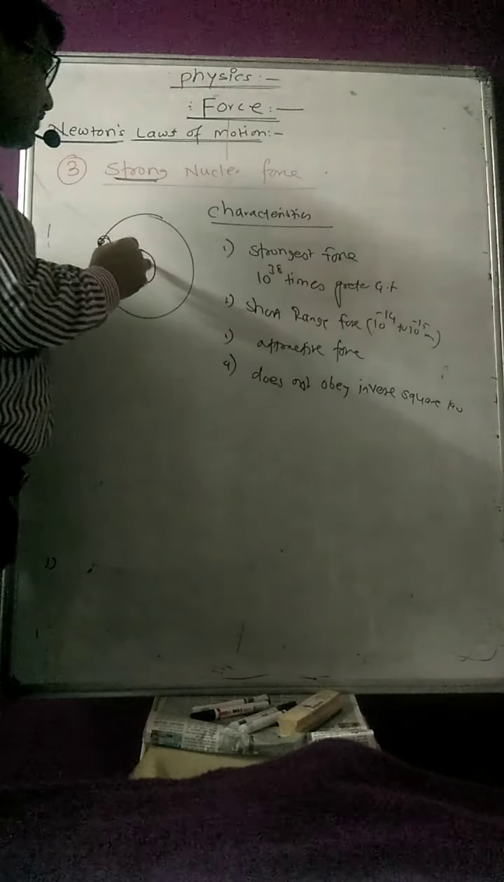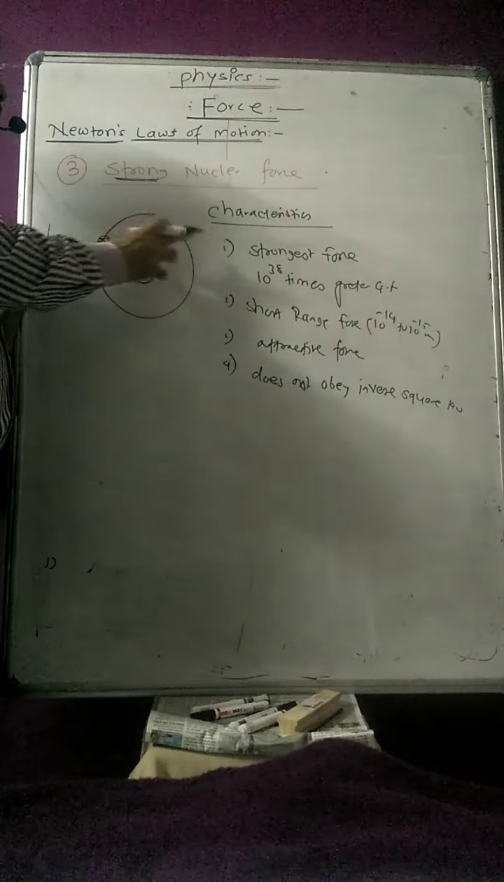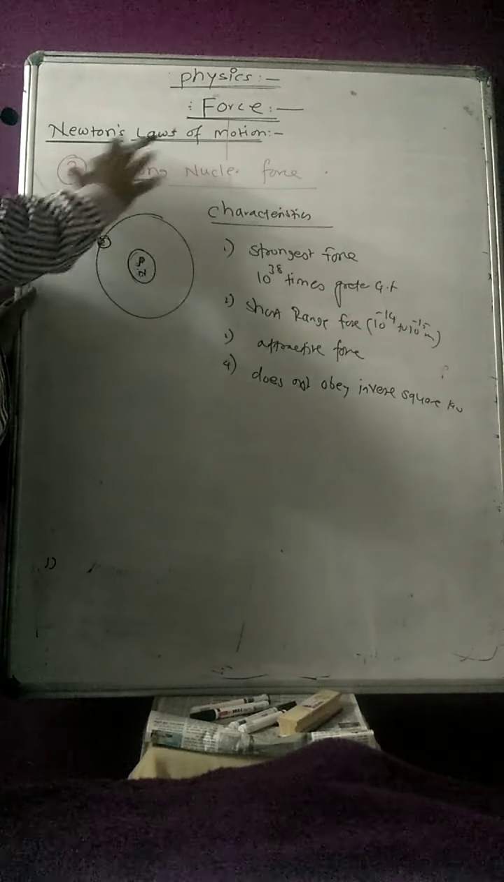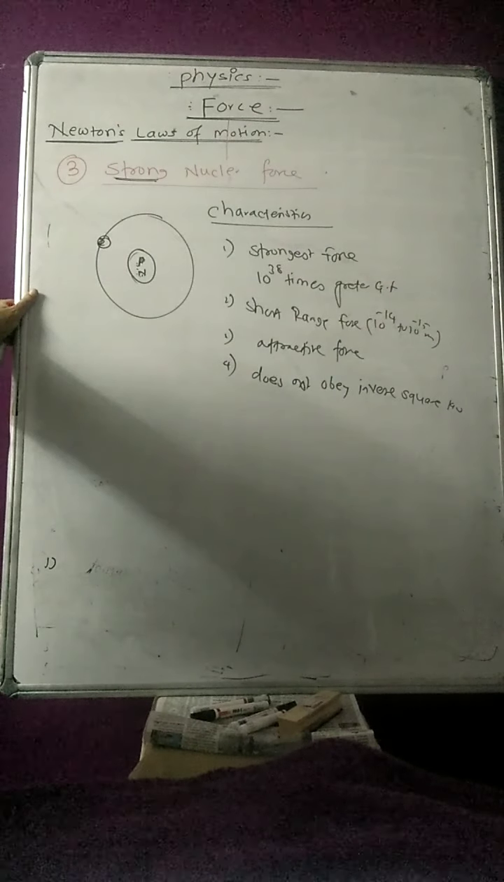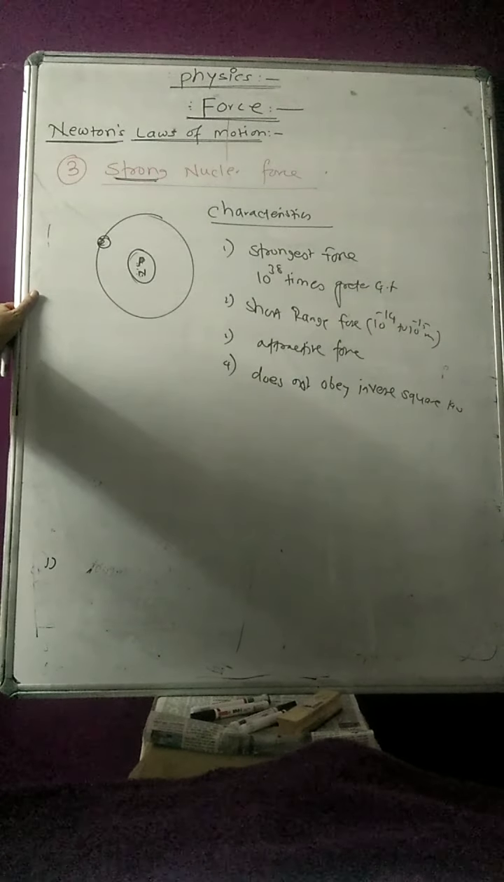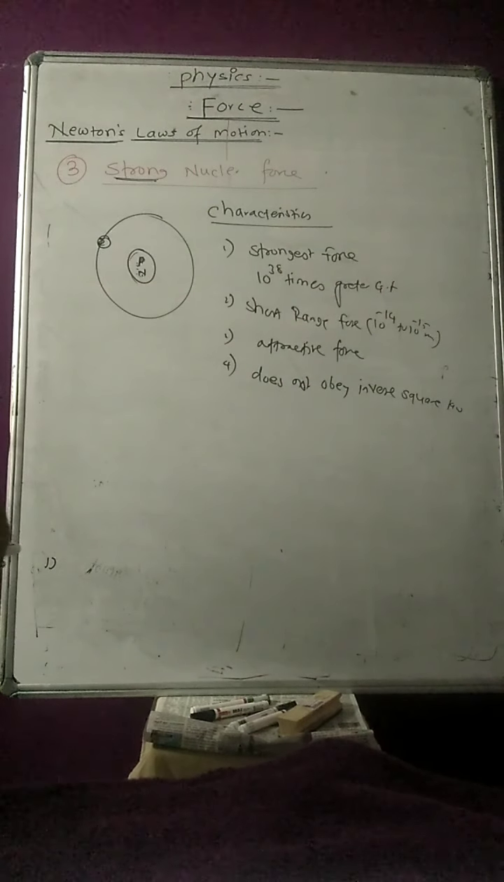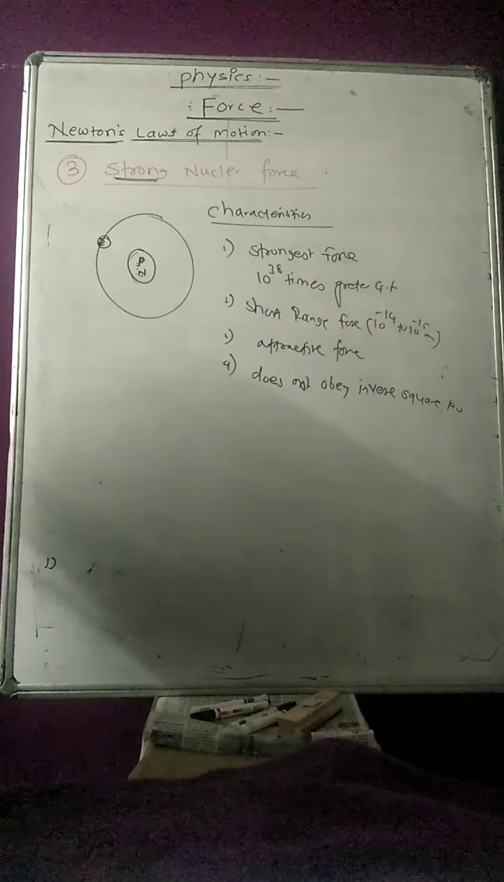So though the electrostatic force is trying to destabilize the nucleus, the strong nuclear force makes the nucleus stronger, and therefore atoms in the universe are in a stable condition. These are the characteristics of the strong nuclear force: the force of strong interaction which binds the protons and neutrons in the nucleus of an atom. This is the example.